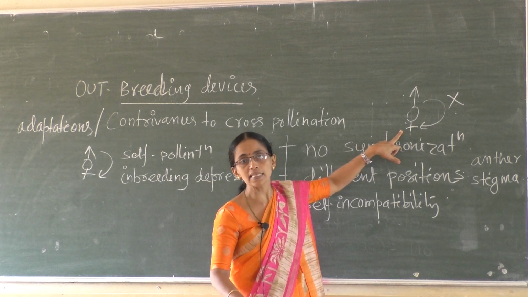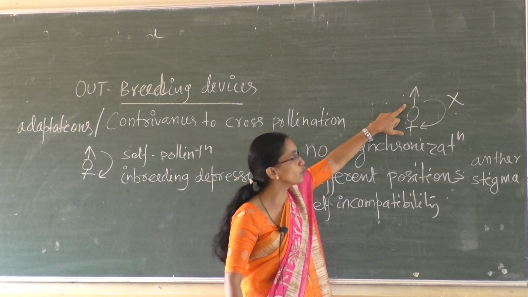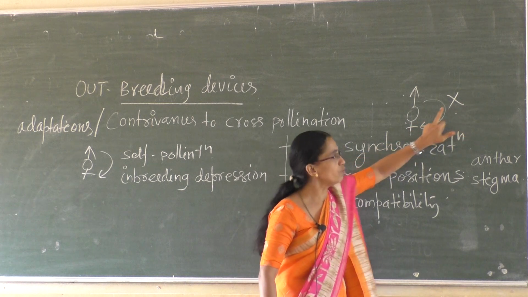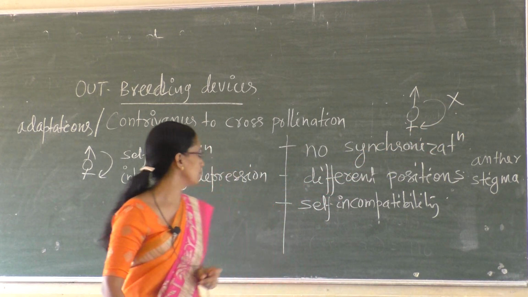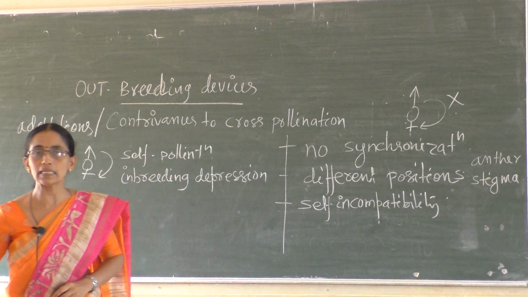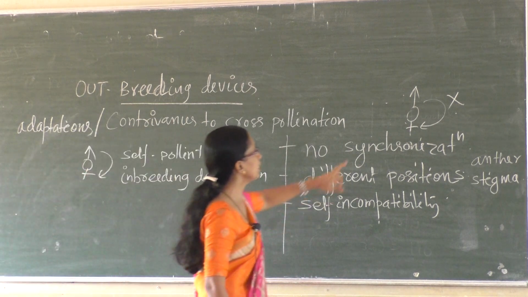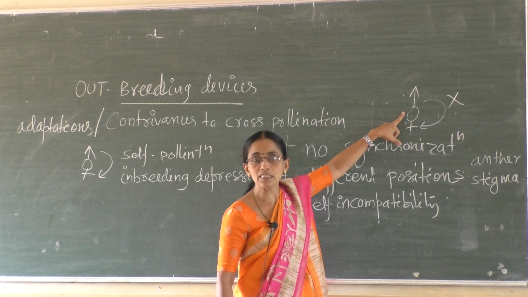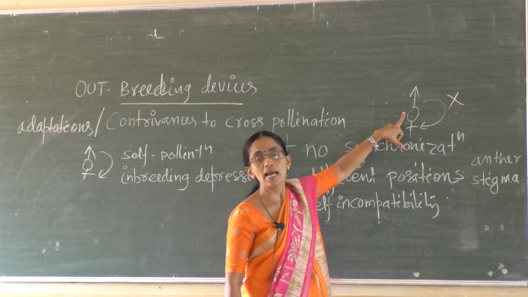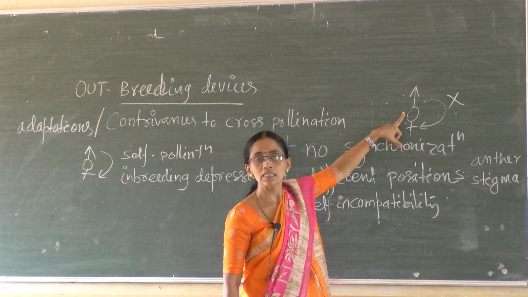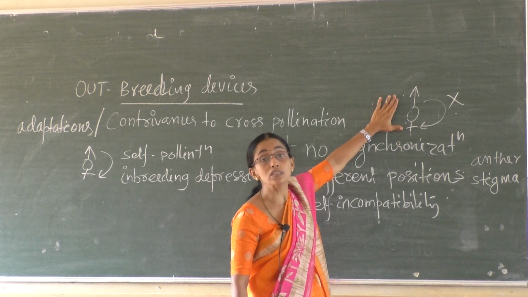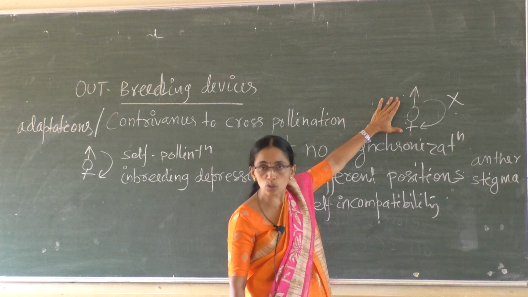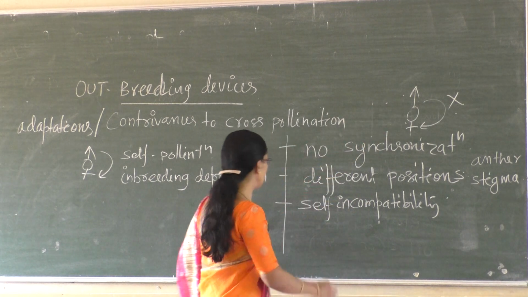Pollen produced by the flower failed to fertilize the stigma of the same flower, is a genetic mechanism, is called self-incompatibility. So when it is self-incompatible, it prevents autogamy but not geitonogamy.